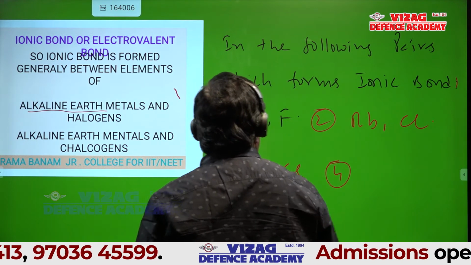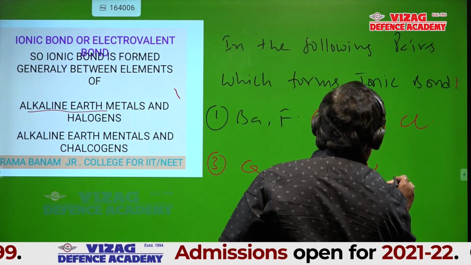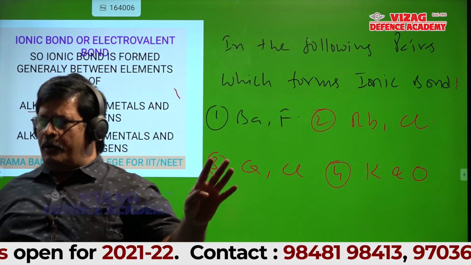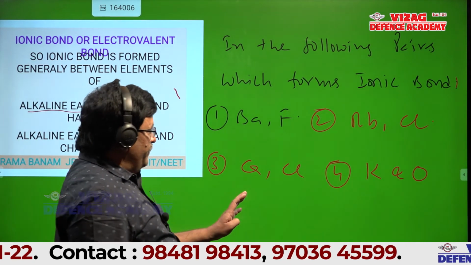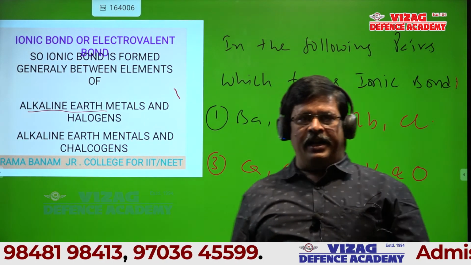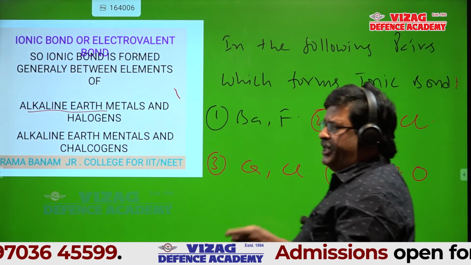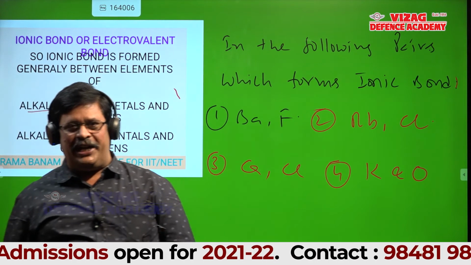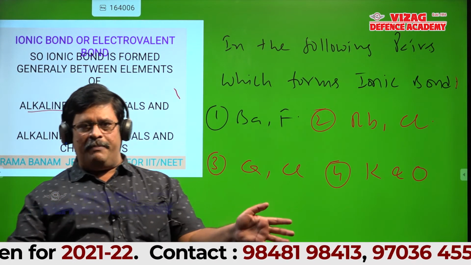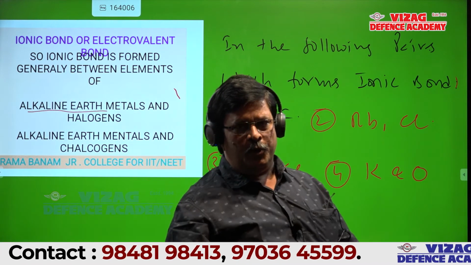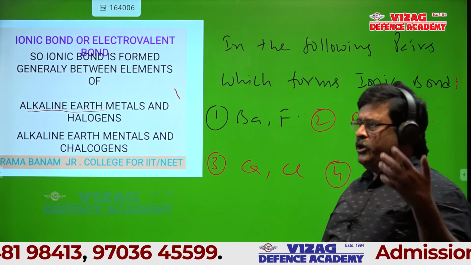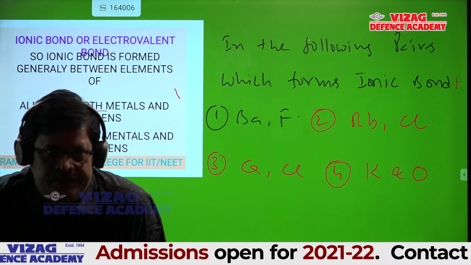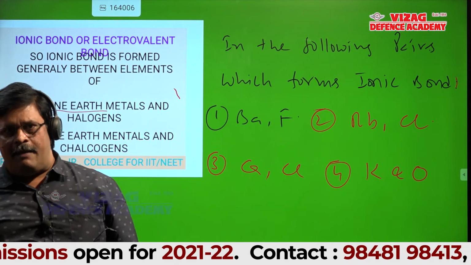Fourth one, potassium and oxygen. That's why you should know the elements of group 1 and group 2. If you can remember the elements of 1A, 2A, 7A, 6A groups, you can identify whether the compound is ionic or not. So no need to memorize the examples.